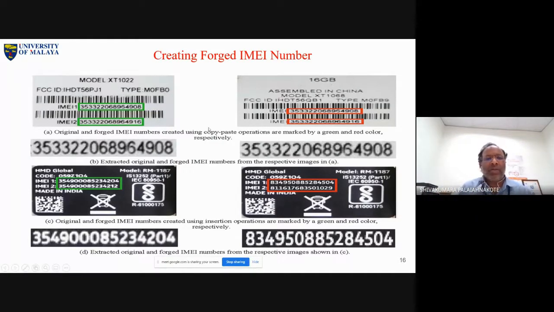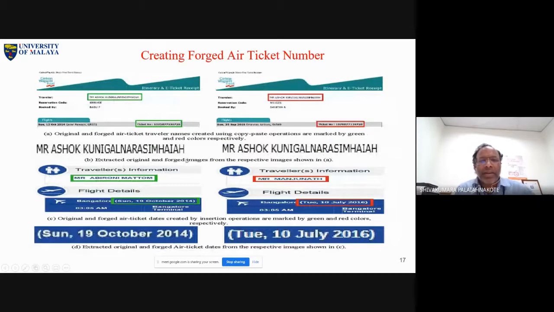I already explained what I mean by copy paste operation. This is the IMEI number. This is the original, and this is the copy paste operation. This is one sample, look at this as information now. When you compare these two, if we look closely, we can understand that something is happening to this one, and not to this one. Similarly, this is an insertion operation. These are the samples, and this is an air ticket also.